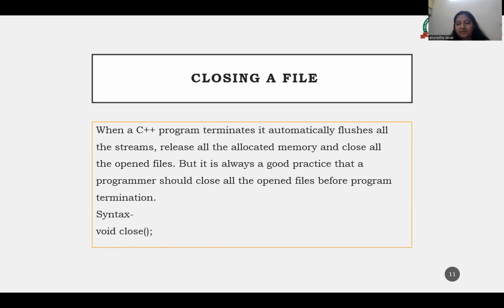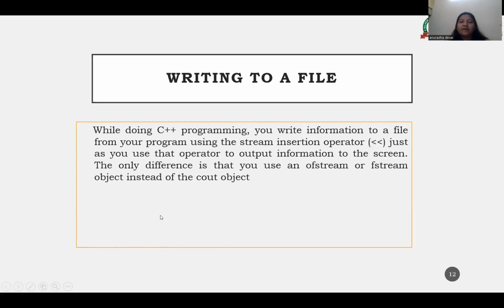Now our next topic is writing to a file. Whenever we want to write anything, we always use the left-side less than operator, this is the insertion operator. Just like in C++ programming, you write information to a file from your program using the stream insertion operator. So the stream insertion operator will be used. You can see this is how it will be defined.